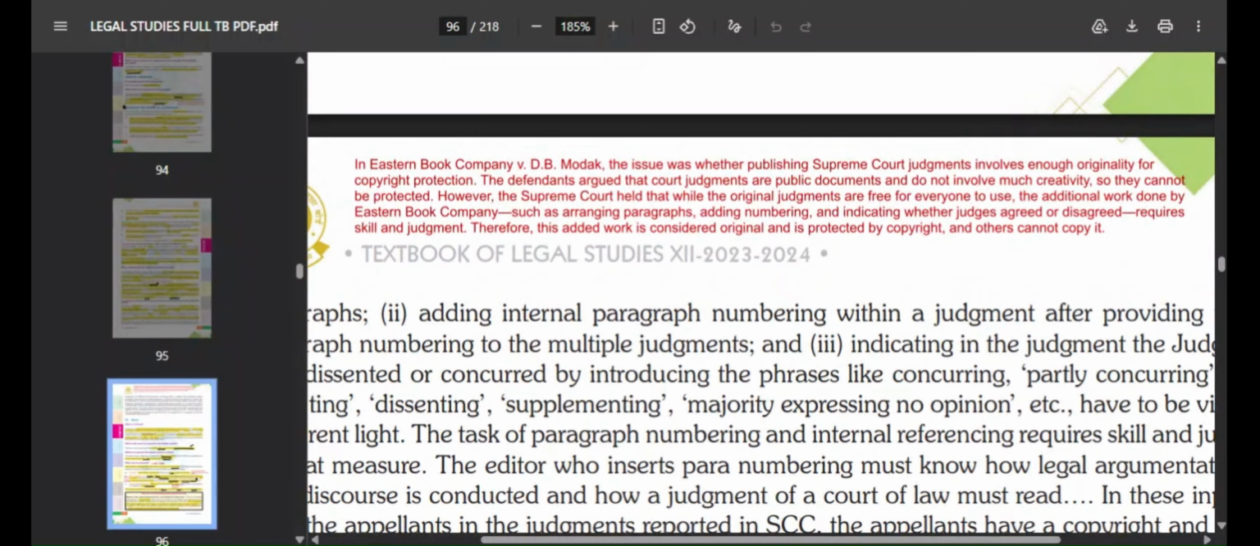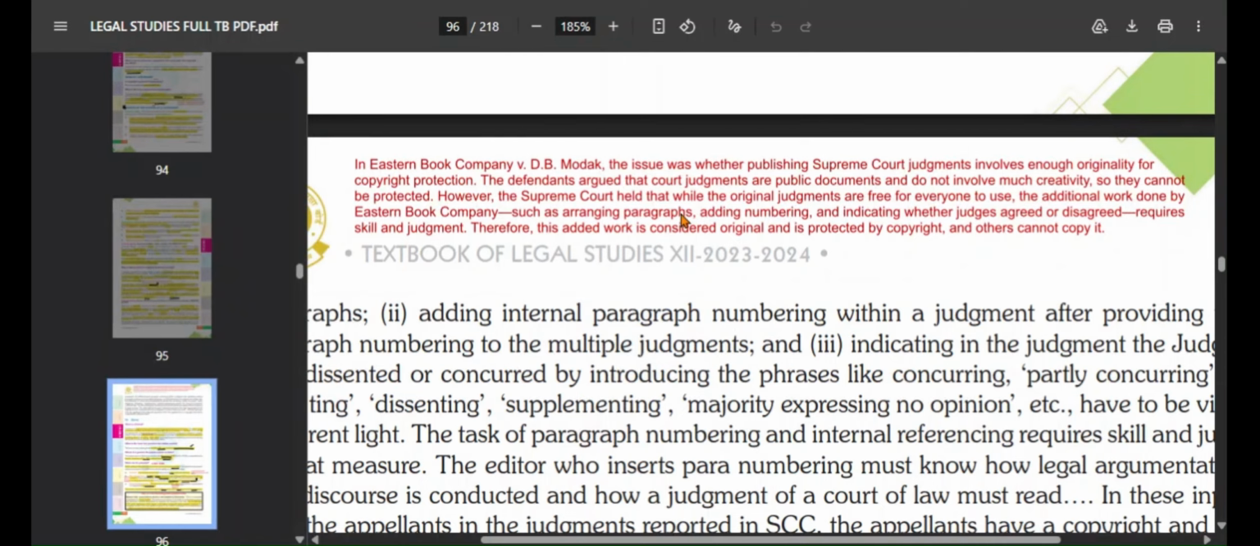See, the Supreme Court has given a judgment. Can you get copyright on that judgment? Does it involve originality for copyright protection? So basically the defendants argued that court judgments are public documents. Whatever judgment the court has given, they are public documents, everyone gets them, and they do not involve much creativity, so they cannot be protected. They are not very creative or innovative, so they should not be protected.